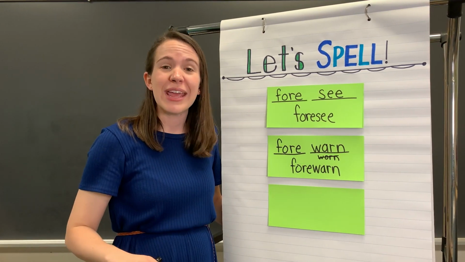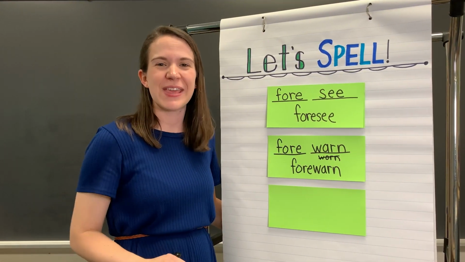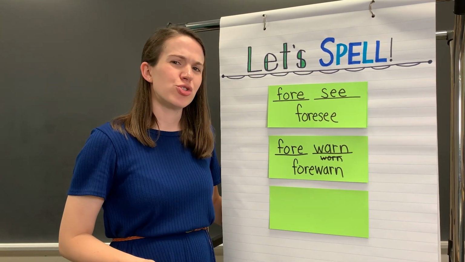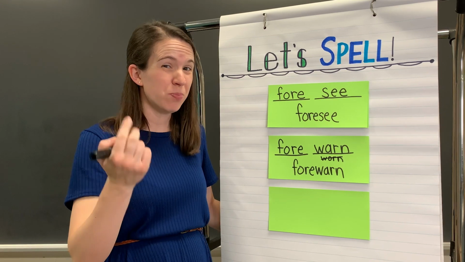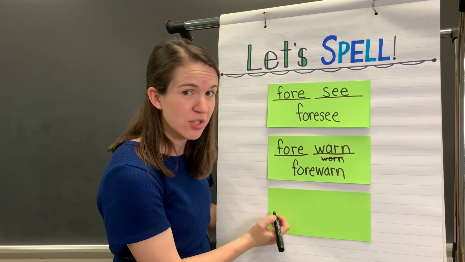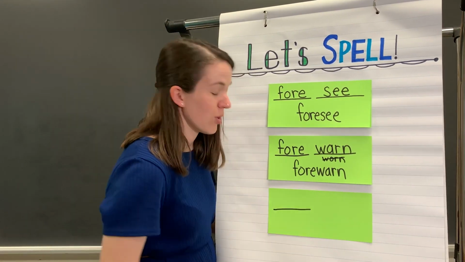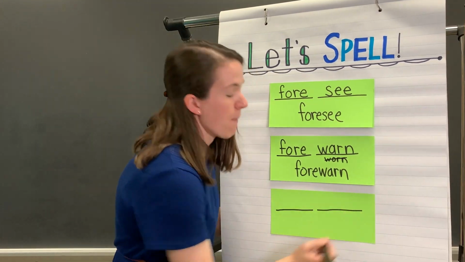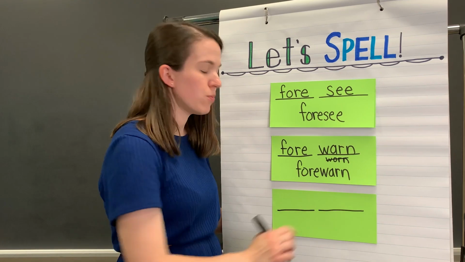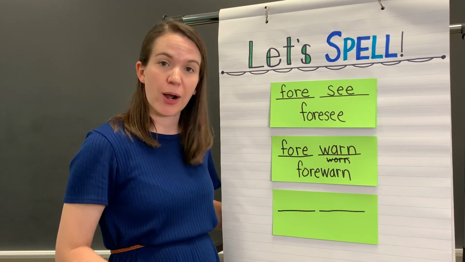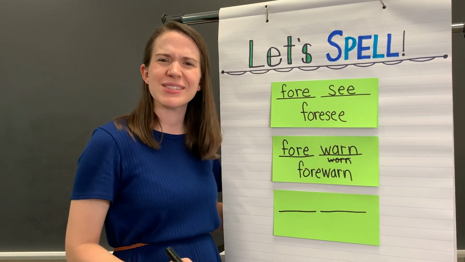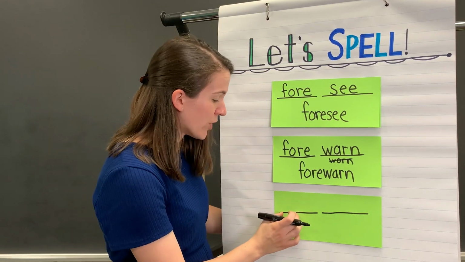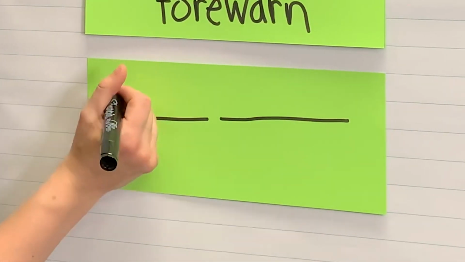Our final word is transport. Say that with me. Transport. How many parts do you hear in transport? I hear 2 parts. Let's write down the lines for those parts. Transport. We have 2 parts in this word. Let's start with the first part, trans. How many sounds do you hear in trans? I hear 5 sounds. And the first 2 sounds I hear go together in a blend.